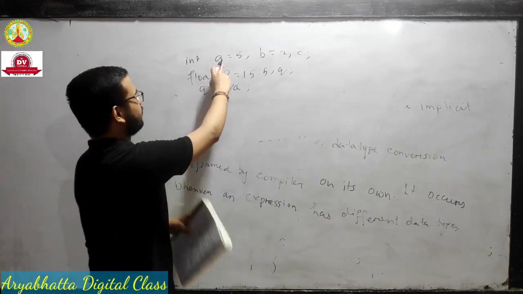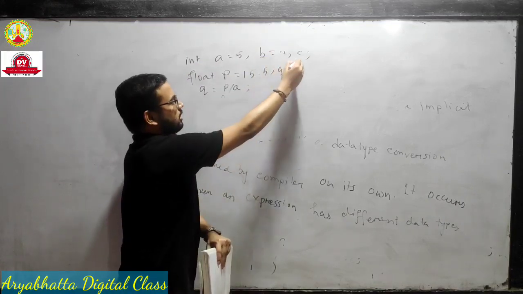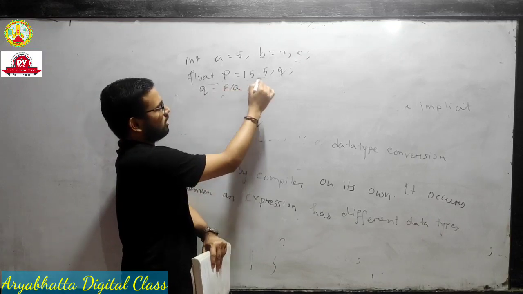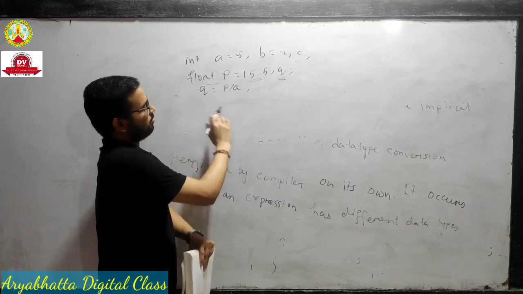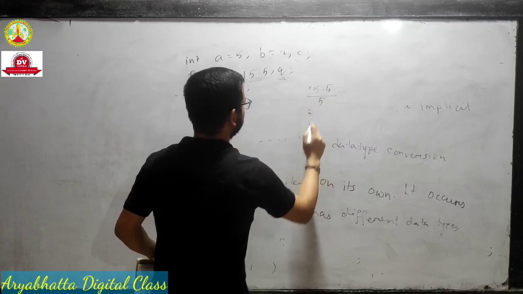These two variables we take as integers, a with value 5 and b with value 2, and c is a variable, and we take another type, float, a floating point number, and this is q. And q is what? p by a. What is the value of p? 15.5, and this is 5.